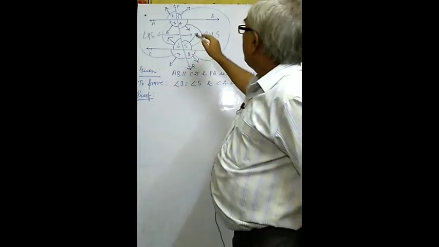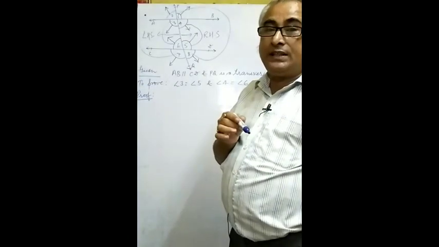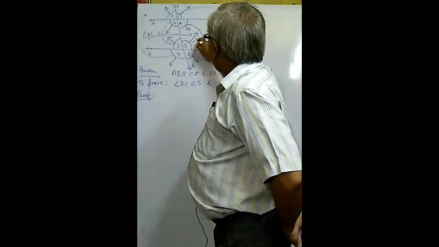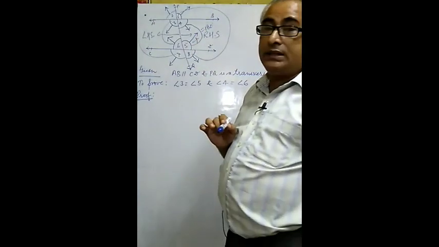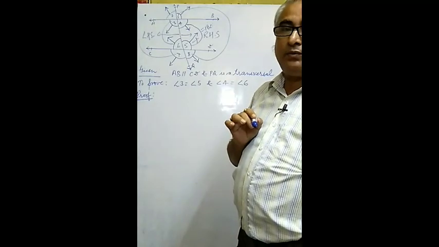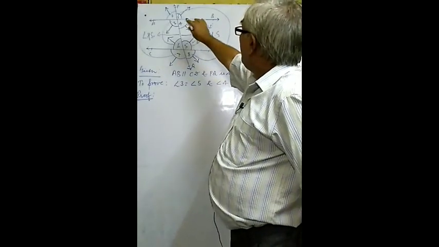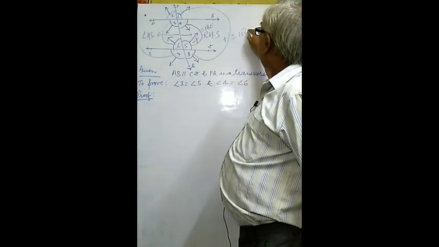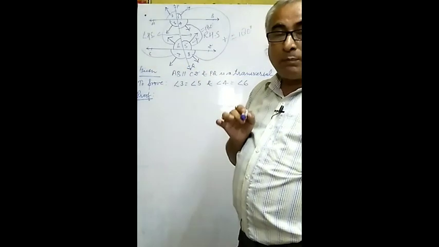If you add angle 4 and angle 5, so what is being added here? Co-interior angles are added. If both the angles are added, that will be equal to 180 degrees. Means co-interior angles are supplementary. We will prove later on. Again co-exterior angles: if angle 1 and angle 8 are added, that will also be equal to 180 degrees. Means co-exterior angles are also supplementary.